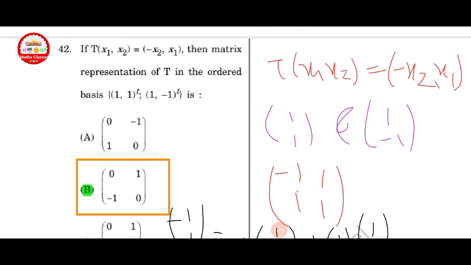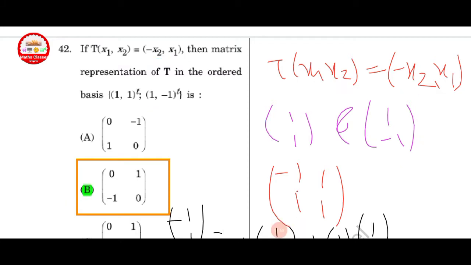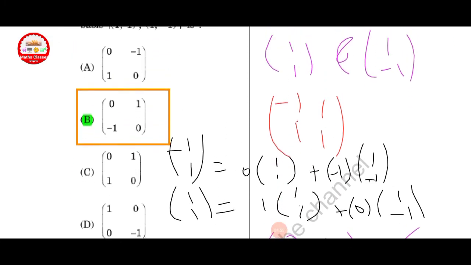If T of x1, x2 is equal to minus x2, x1, then find the matrix representation of T in the ordered basis (1, 1) transpose and (1, -1) transpose. Use the tricks here. T of x1, x2 is equal to minus x2, x1, that is written here, and the basis is given 1, 1 and 1, -1, and you can check in the options. If I take option B as the correct one, put these values here.